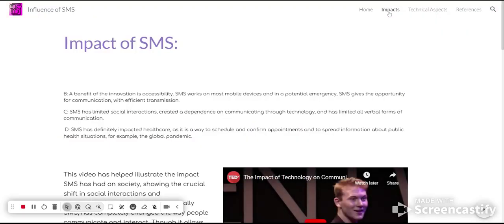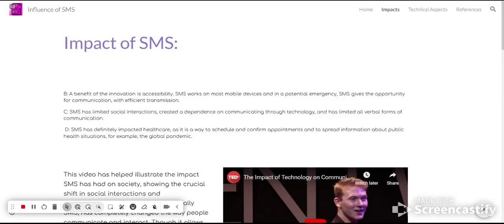Then we can click onto my impacts, and we've got some more questions. So question B was, what is the benefit of SMS? There are definitely a lot of different benefits, but a major benefit that I found was that SMS works on most mobile devices, so it is extremely accessible, and it can really help in a potential emergency just due to the overall accessibility it has to different people, whether they have different types of phones or whatever. As long as it's a mobile device, SMS usually will work. So it just gives the opportunity for communication with efficient transmission.